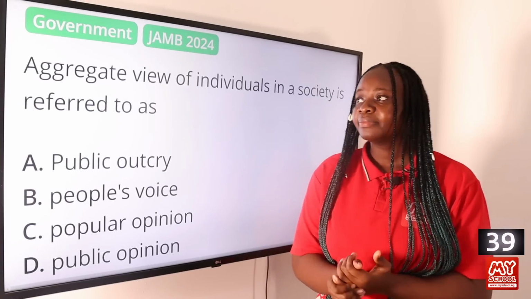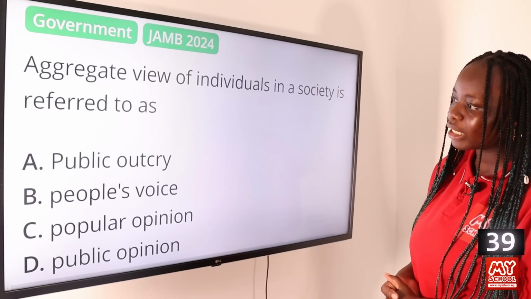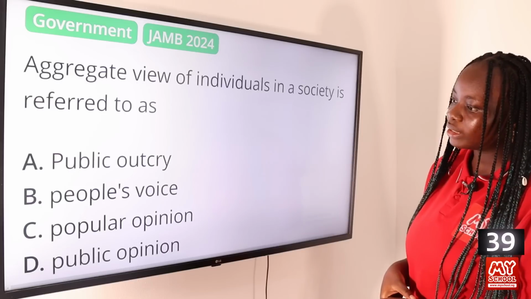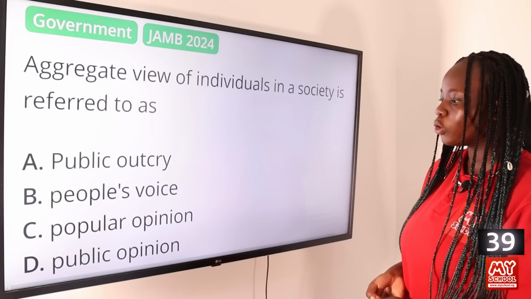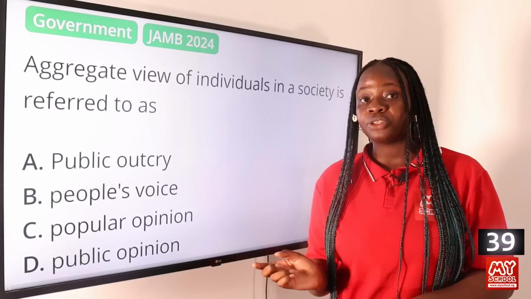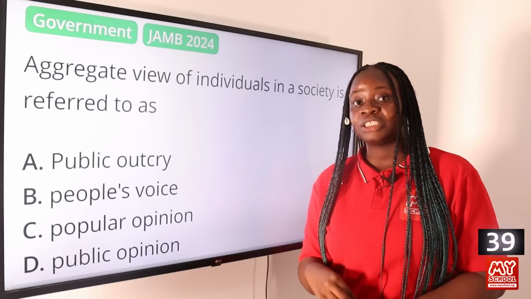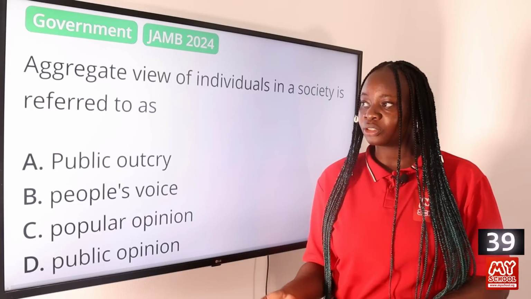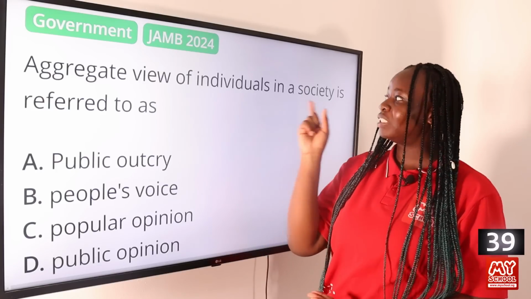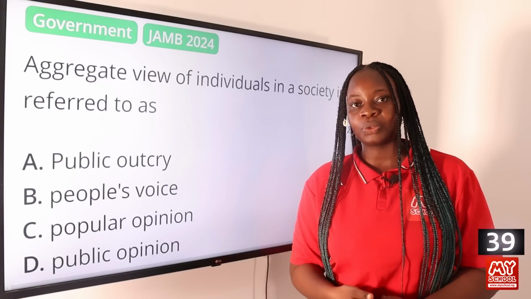Question 39. Aggregate view of individuals in a society is referred to as A, public outcry, B, people's voice, C, popular opinion, and D, public opinion. The answer to this question is option D, public opinion. Public opinion is the view held by the majority of people within the society on an issue of public importance. So that is the aggregate view of the individuals in a society. So option D, public opinion, is the answer to this question.